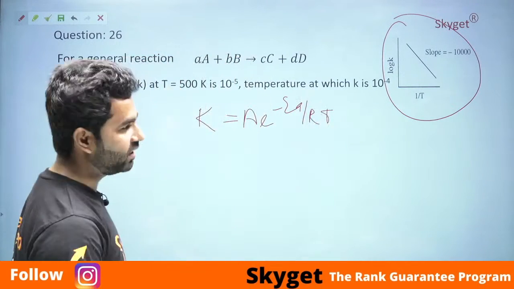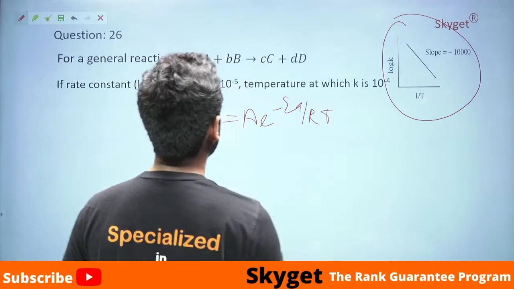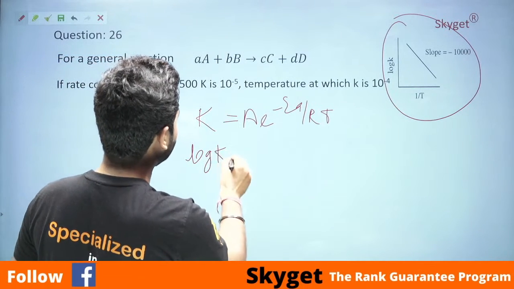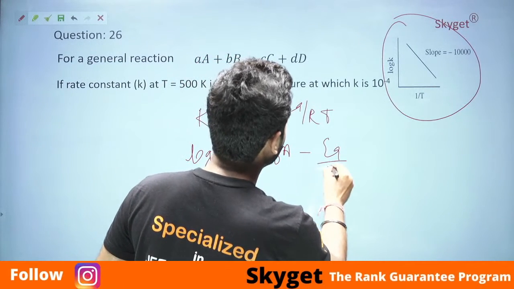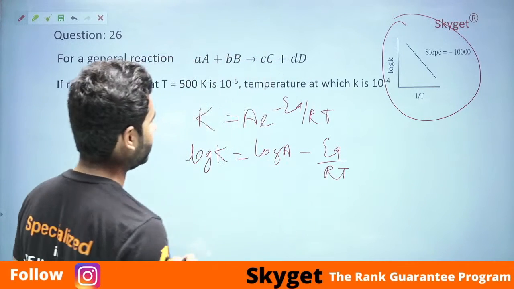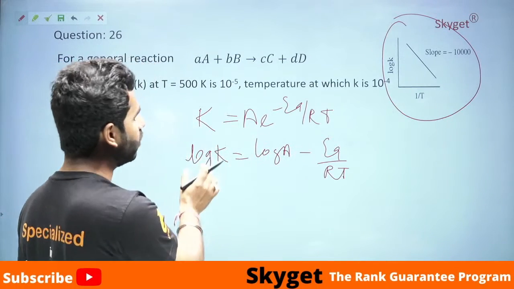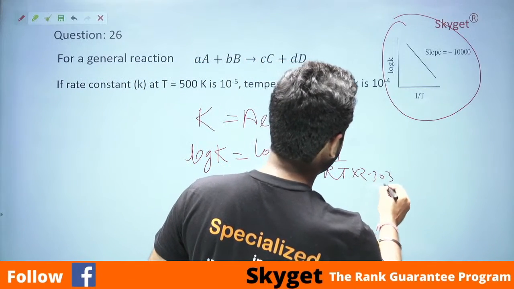Ea is the activation energy, R is the gas constant, T is the temperature, and A is the Arrhenius constant. Take the log: log k is equal to log A minus Ea by RT. It should be ln k is equal to ln A, but we took the log, so we need to divide this equation by 2.303.